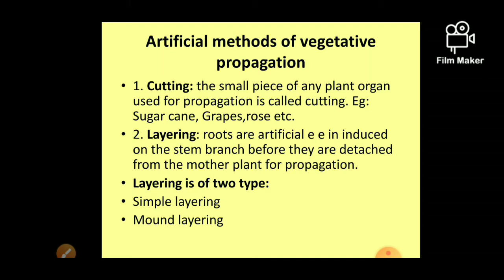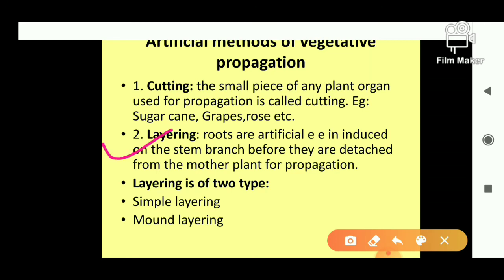Okay. Now next is layering. Layering, this is the second method. In the layering, roots are artificially introduced on the stem. Okay, I think something is wrong. Wait.